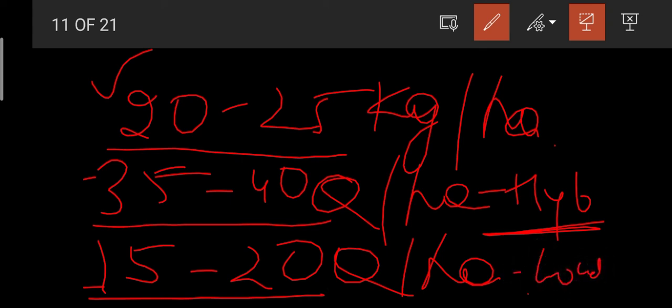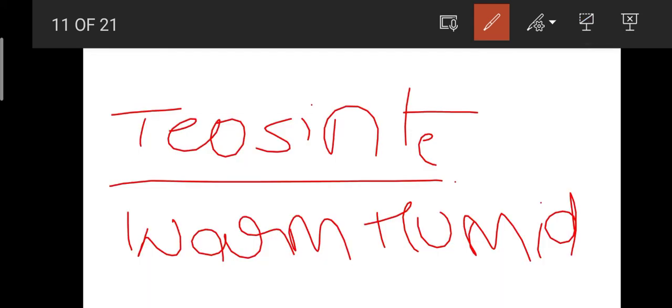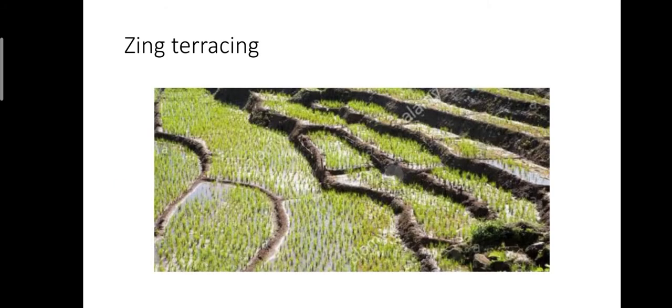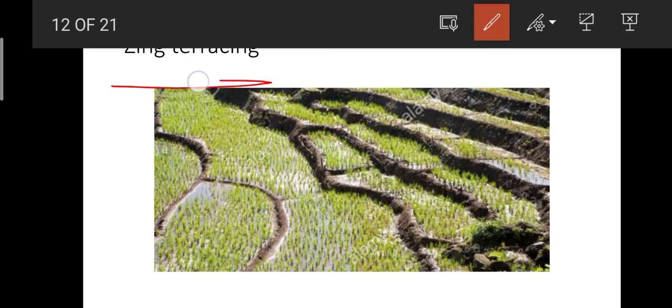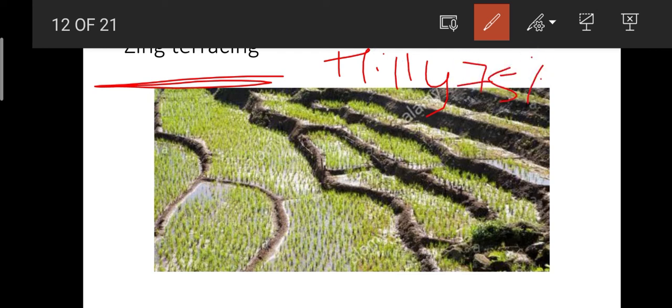Okay, and then one important bit here is zinc terracing. Zinc terracing is mainly practiced in hilly areas. Okay, in this condition, 75% of the land is grown with maize, and then 25% with rice.